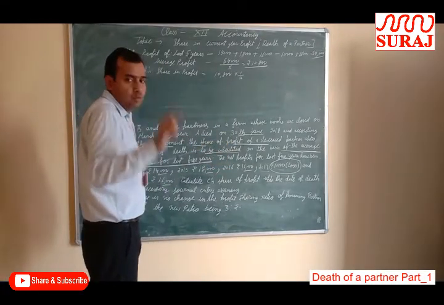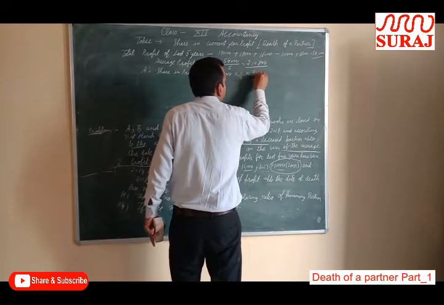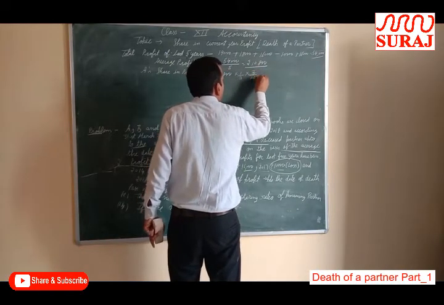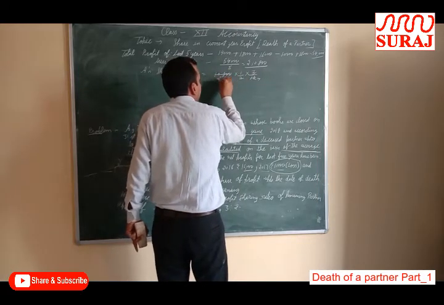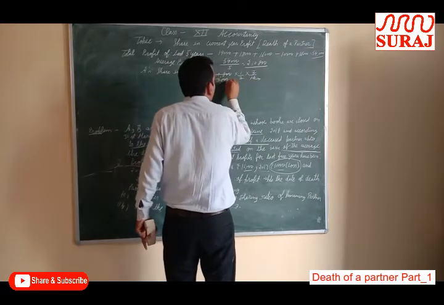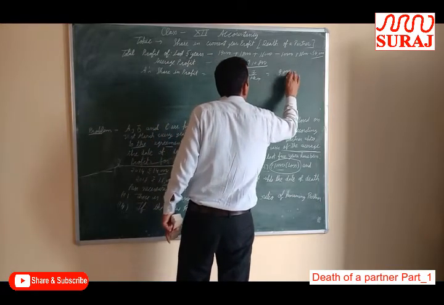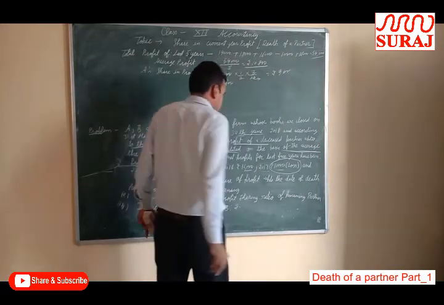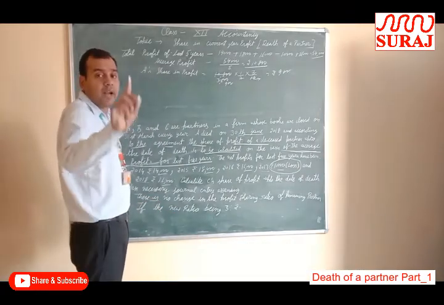April, May and June, 3 months he remained a partner, so time is 3/12. 3 fours are 12, 3 threes are 9, 3 sixes are 18, 4 nines are 36. So it is 900 rupees.